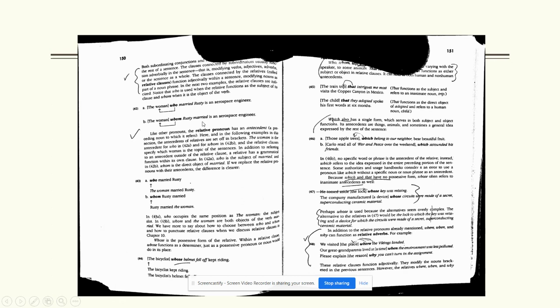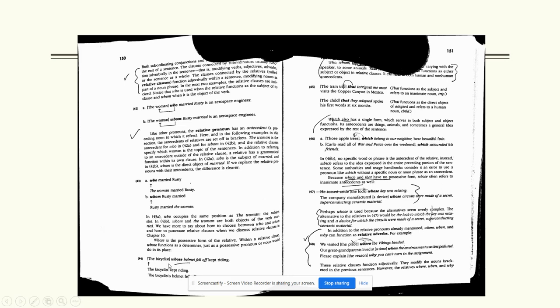The woman whom Rusty married. So whom Rusty married is also a subordinate clause. It does have a subject and a verb, does introduce a whole clause, but the syntax gets a little jumbled because you want the subordinate pronoun, which is really a direct object here. Rusty married the woman, but you want it to be right next to the noun it modifies. And again, automatically we do that.